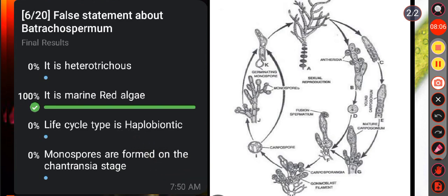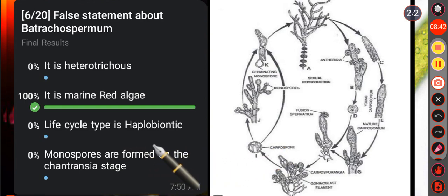Then what is the haplobiontic type of life cycle? Generally, in this type, the gametophytic phase is elaborate, dominant and persists for a longer time than the sporophytic phase, which is represented only by the zygote. That is the haplobiontic type, and two successive haploid generations are interrupted only by the diploid zygotic stage, indicating its triphasic nature. Okay. Then in option D, monospores are found on the Chantransia stage.